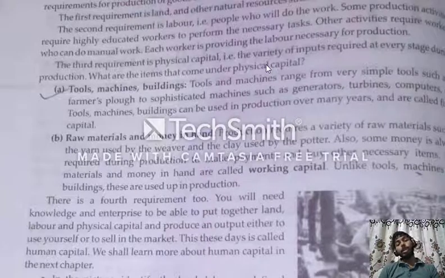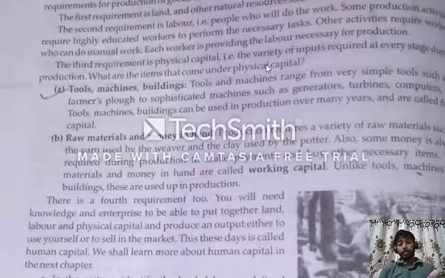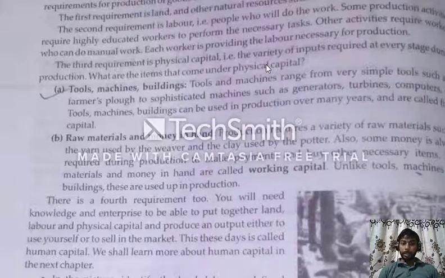It doesn't mean you use it one time and never again. These will be used regularly, so all of these are called physical capital. It's also called fixed capital.